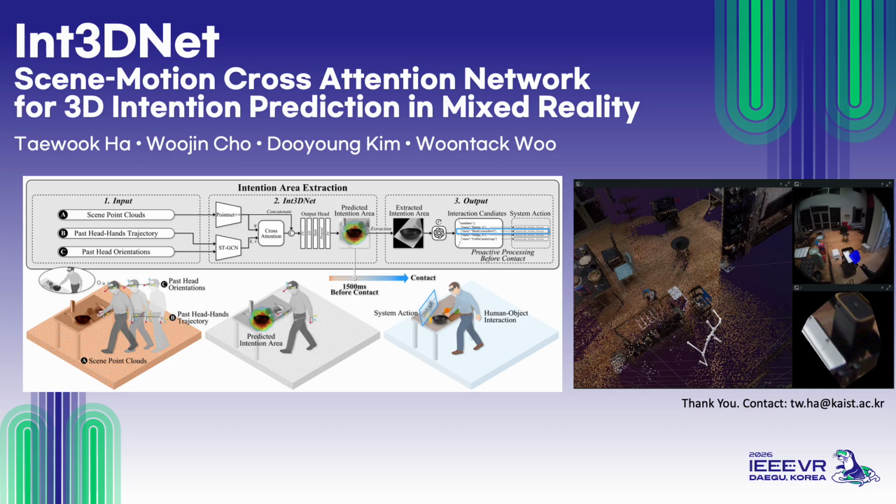To sum up, Int3DNet predicts where interaction will happen in 3D space by fusing sparse head-hand motion with scene geometry through cross-attention, and it generalizes across both simple and cluttered scenes. We believe our method can play a vital role in improving the efficiency of real-time MR systems, while also providing insights into building motion, human attention, and scene geometry for future intention research.